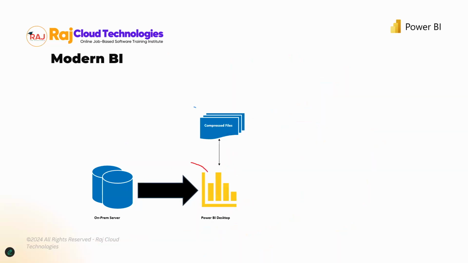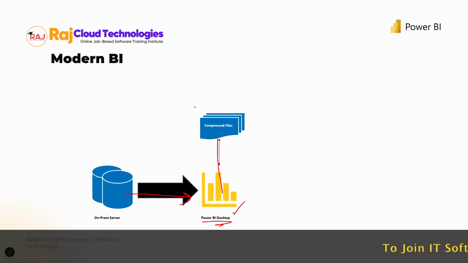Instead of going back to the database, talking to the database and coming back with the results, which was happening in your traditional BI tool, we are actually pulling this information into the tool itself. The tool will do it for you. Power BI Desktop will pull that information and store it as a compressed version of the file.